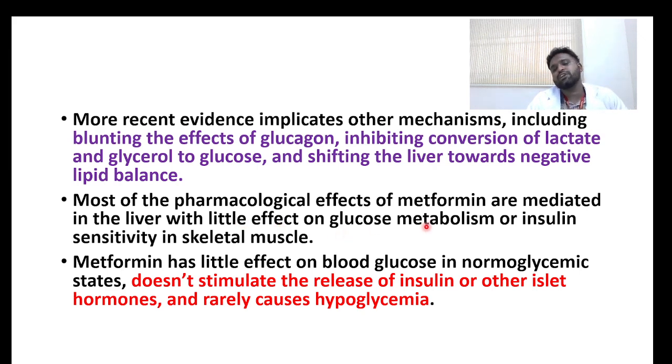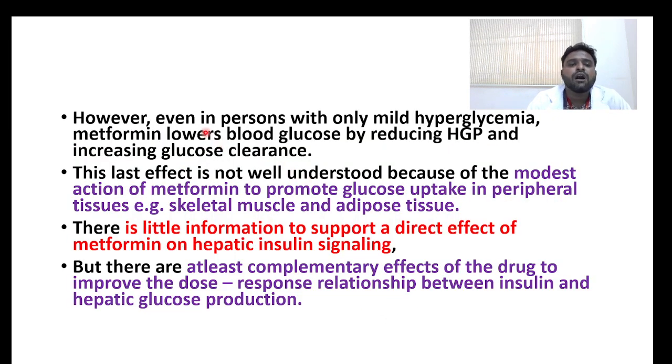Most of these pharmacological effects of metformin are mediated in the liver, while in the skeletal muscle there is only little effect on glucose metabolism or insulin sensitivity. Metformin has little effect on blood glucose in normoglycemic states, so it ensures that it does not stimulate the release of insulin, and it rarely causes hypoglycemia. However, even in a person with only mild hyperglycemia, metformin lowers the blood glucose by reducing hepatic glucose production and increasing glucose clearance.